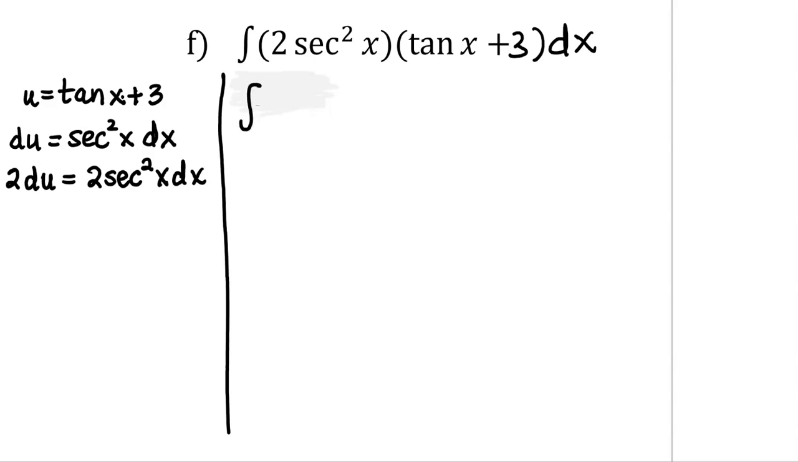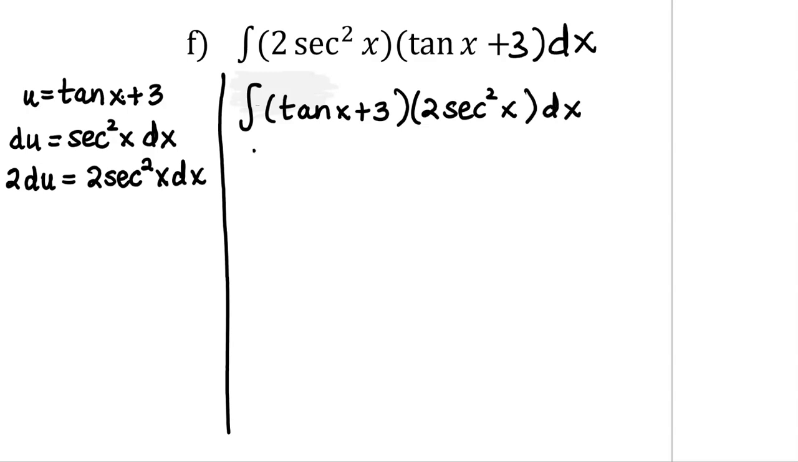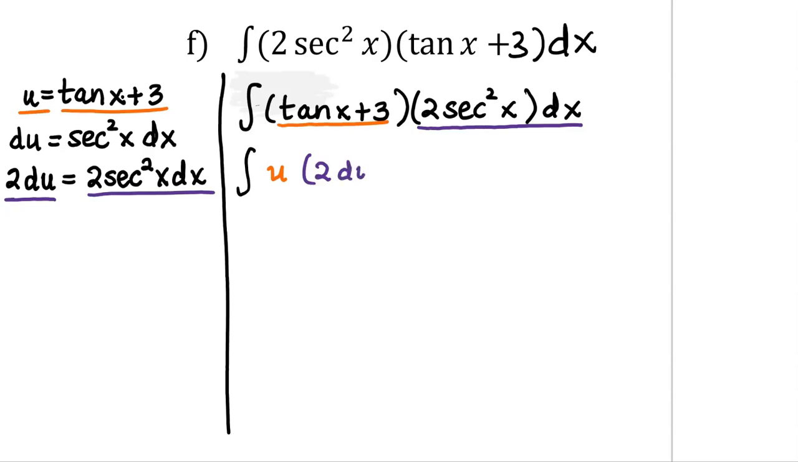I'm going to again rewrite this integral. I won't do this much longer, but again, it's helpful to see where everything goes as we get into our substitution. So I will be replacing the tan x plus 3 with u, and I will be replacing the 2 secant squared x dx with a 2 du. The 2 is a constant that can come out in front of the integral, leaving us with the integral of u du,